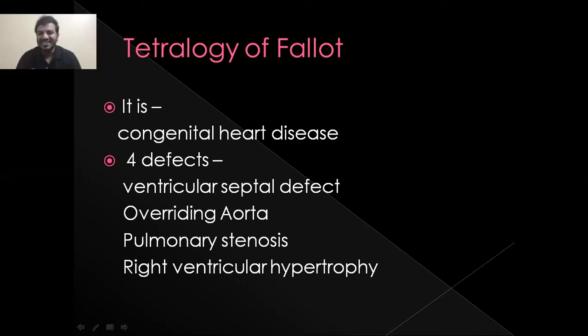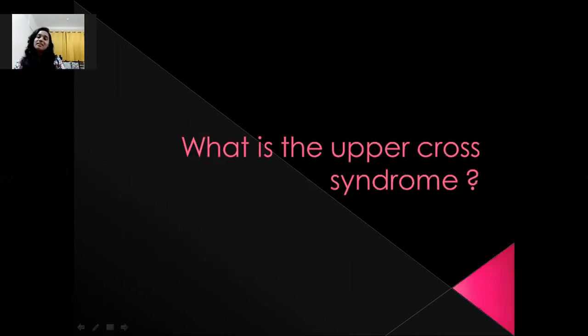Okay, cool. The next question to Neha. Neha, what is upper cross syndrome? Upper cross syndrome is commonly seen in patients who sit with a slouch posture.